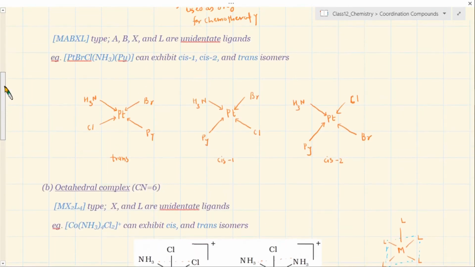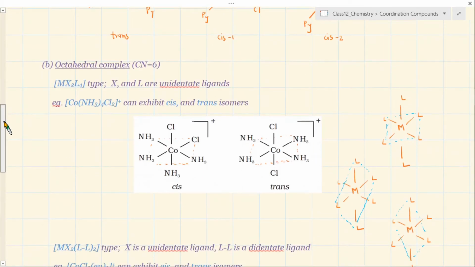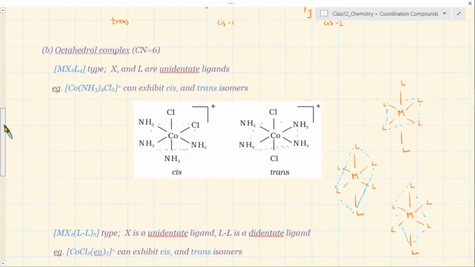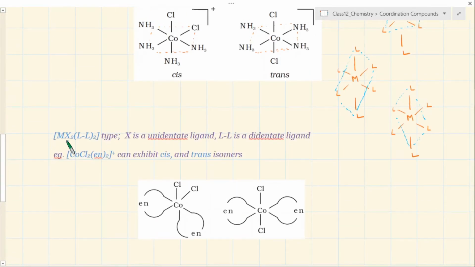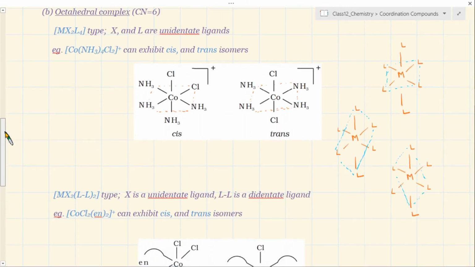Now onwards we are going to discuss a very unique pattern of structure which will involve the didentate ligand also. Here is an example, that's why I have drawn this one. You should pick up and convince yourself that these are the isomers, otherwise you won't be able to appreciate them. Here is an example of a metal where one ligand is unidentate, and in the same complex compound, this L4, where 4 ligands are independent molecules.